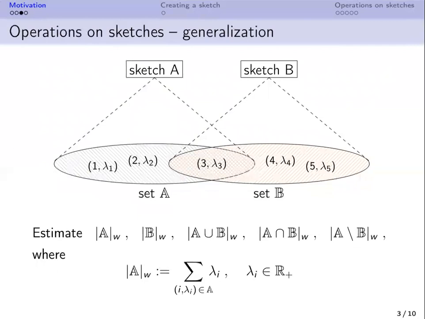In our paper, we generalize this problem to weighted sets. Namely, we assume that there is a weight associated with each element. A weight is a positive real number. We define the weighted cardinality as the sum of weights of elements of a set. Then we consider the problem of creating sketches that allow us to estimate the weighted cardinality of a set, as well as union, intersection, and relative complement of two or more sets.